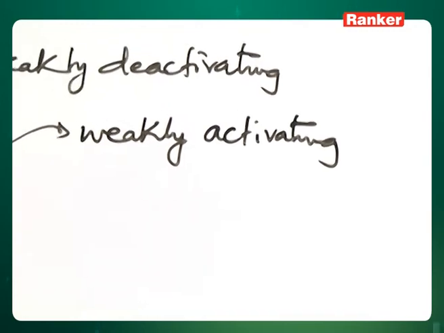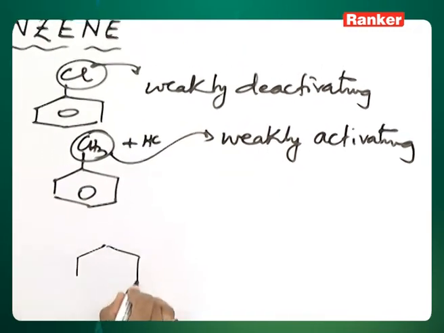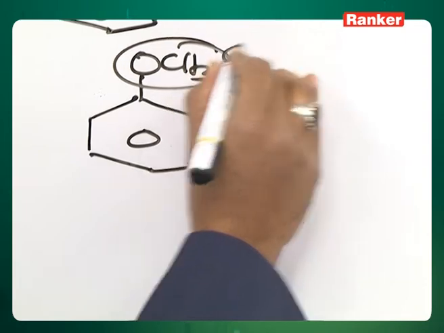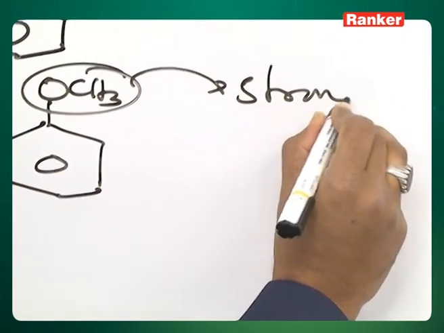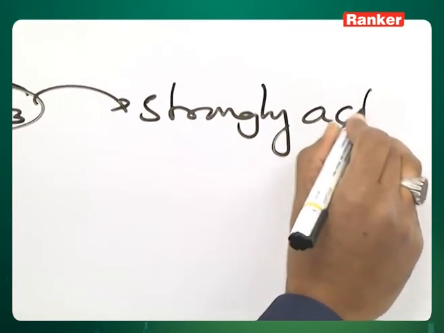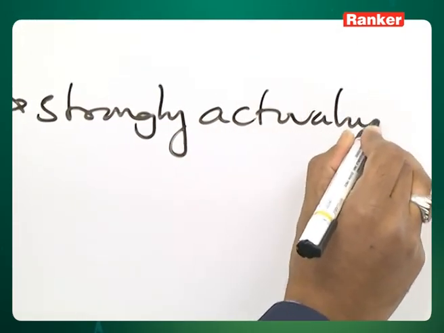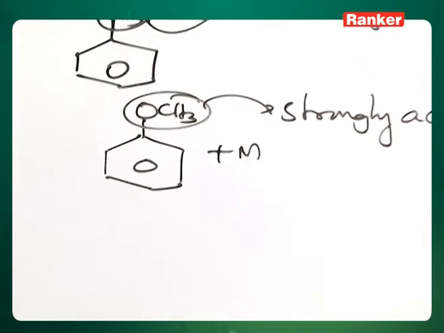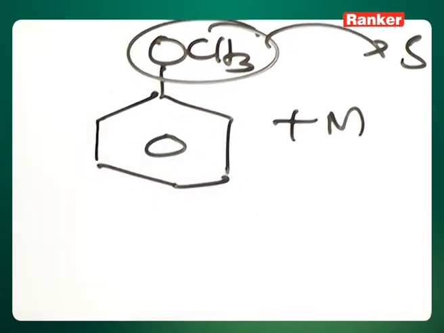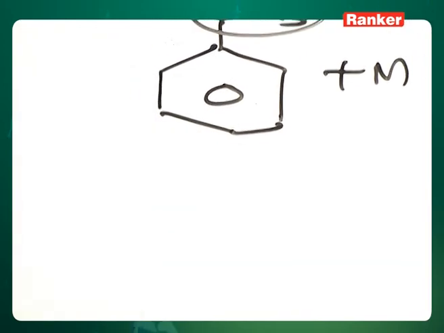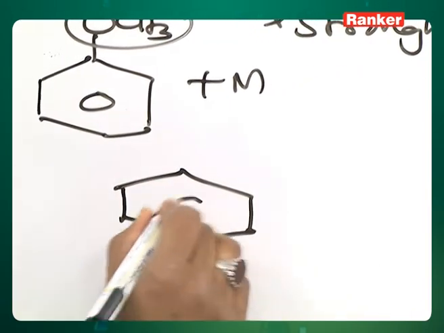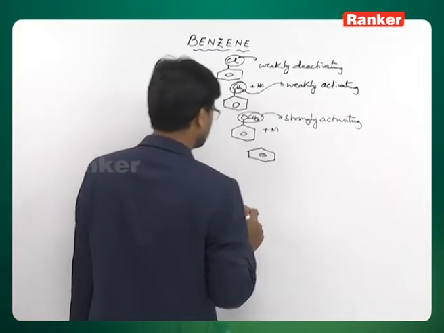Then you have anisole. This is strongly activating. Reason is plus M effect. Chlorobenzene is done. Then benzene. Here we don't have a substituent.